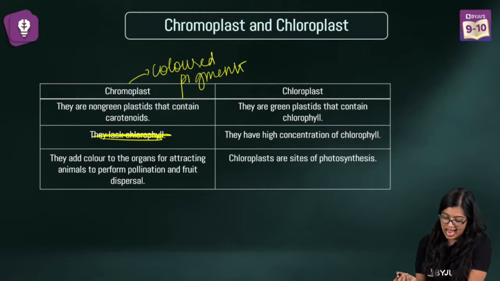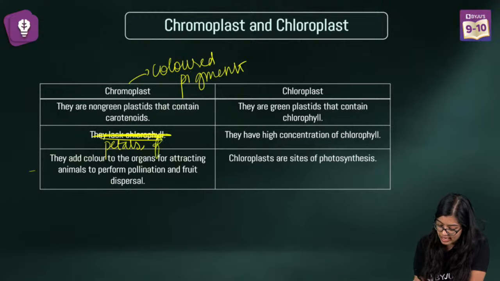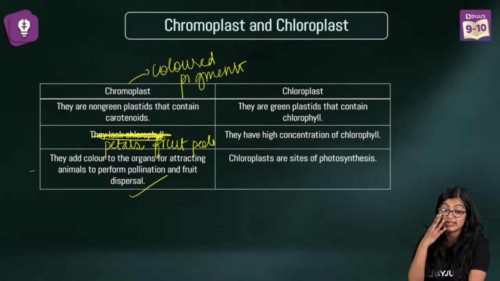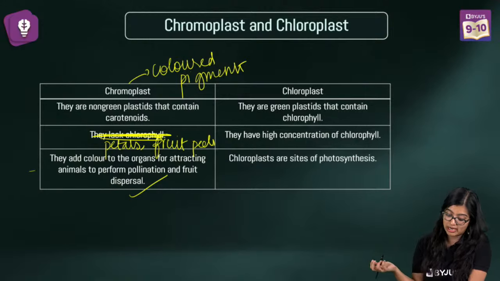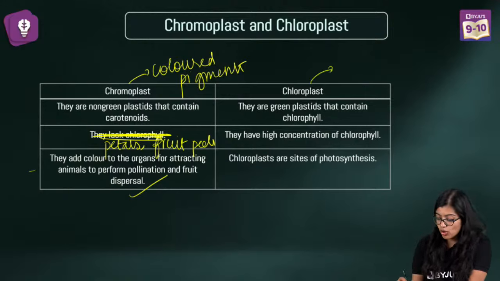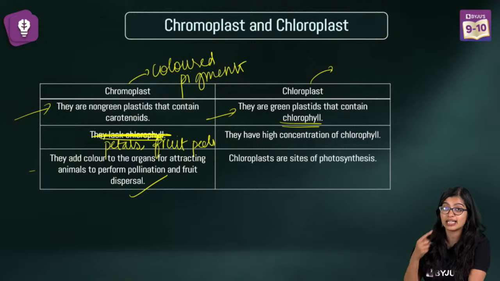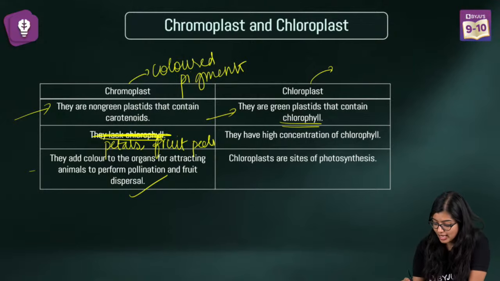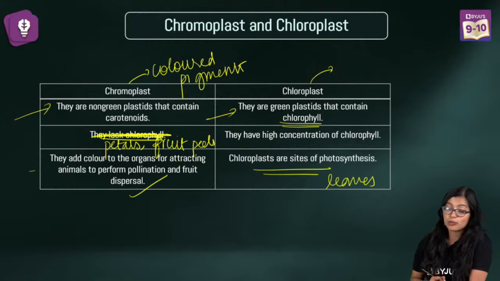We will not say they lack chlorophyll, but they are normally found in petals and fruit peels. Their main function, in the case of flowers, is to help in attracting animals. Chloroplast, on the other hand, is a type of plastid that gives chlorophyll. They are mainly found in leaves, which play a key role in photosynthesis.